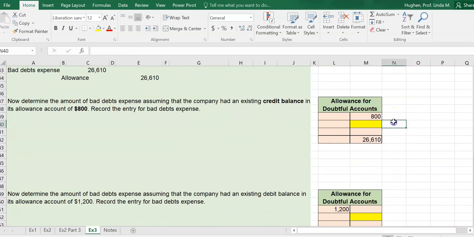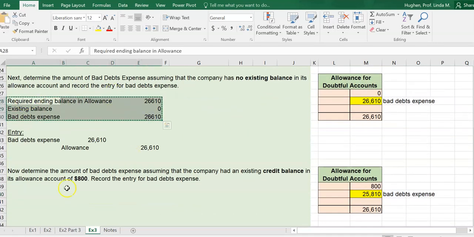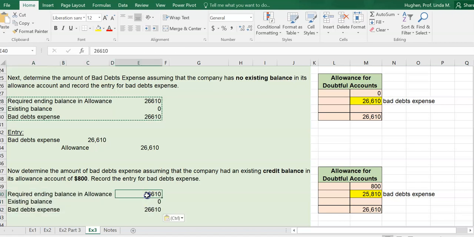Our amount of bad debts expense is going to be, what do we need to record to get us to our ending balance? So 800 plus X equals 26,610. So I need to subtract out the beginning balance. I need to only add 25,810 in order to get to my required ending balance. So again, just like I did earlier, I had my required ending balance, and I won't always have ledger accounts here. So I want to get used to saying my required ending balance is always my starting point.